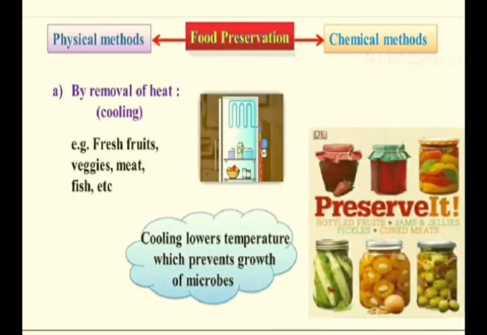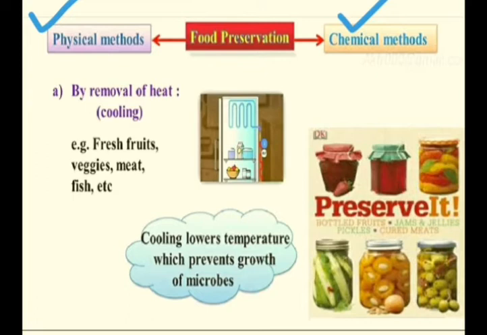There are basically two methods to preserve food. One is the physical method, and the second one is the chemical method. The physical method is not given in your syllabus, but still you should know about it. The physical method is by removal of heat, or cooling. If we put anything at normal temperature or a higher temperature, it will get spoiled, like milk. If we put milk in a higher temperature condition, it will spoil. So it's very important to remove the heat from it, means we should cool it. Sometimes fruits cannot be used for a long time at normal or high temperature, so we have to preserve them in refrigerators.